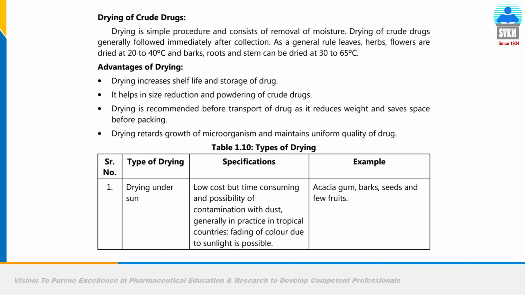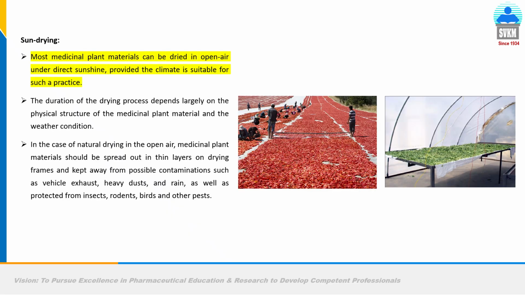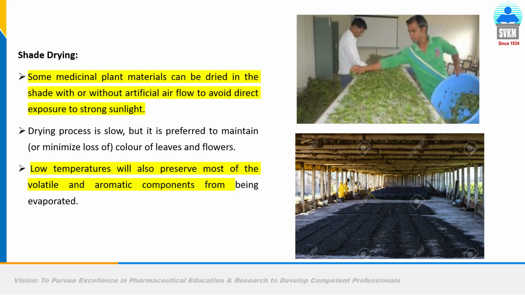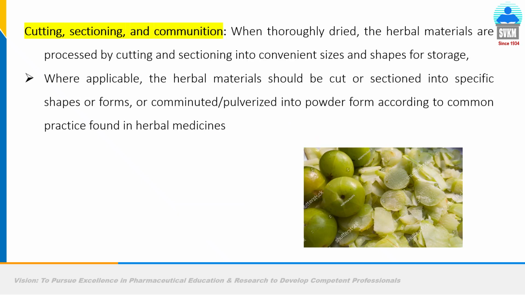Then blanching, I told you. Now drying is important. Primary processing involves removal of moisture, which also removes microbes. These are the various ways of drying: hot air oven, likewise, then sun drying, artificial drying, shade drying. These are the fresh leaf. If we dry in shade, this is the color. If excessive temperature, a different color is there. Cutting again is done to increase surface area, for faster processing, faster handling and removing moisture.